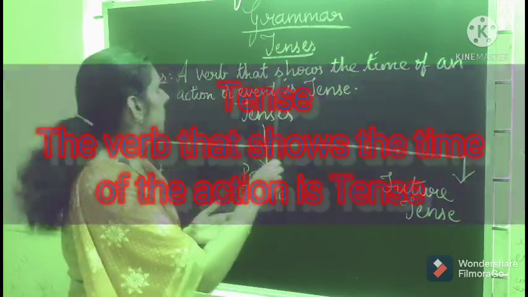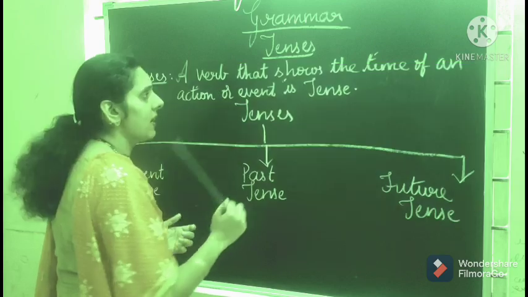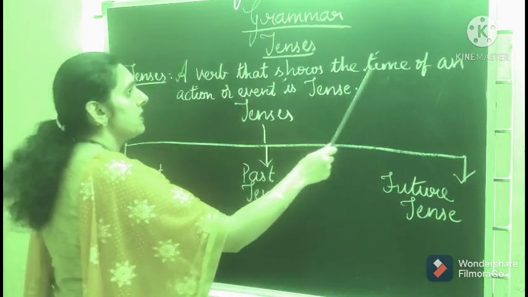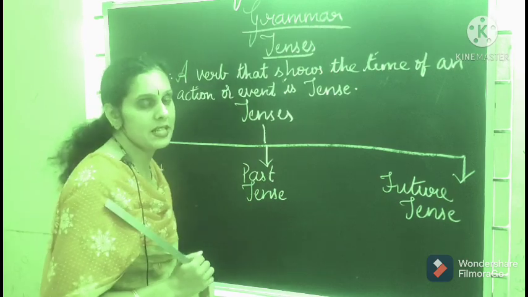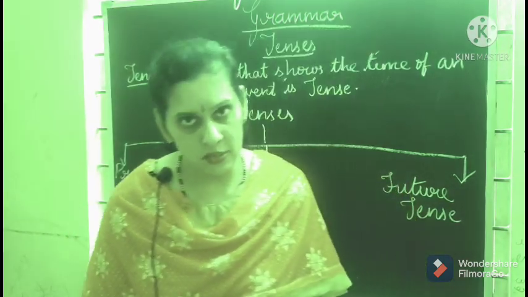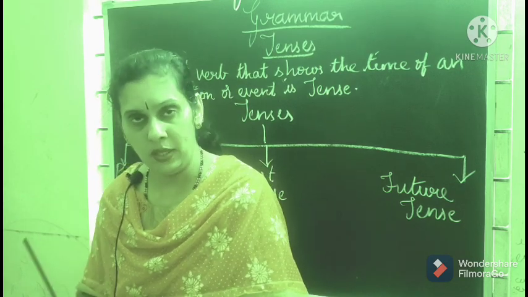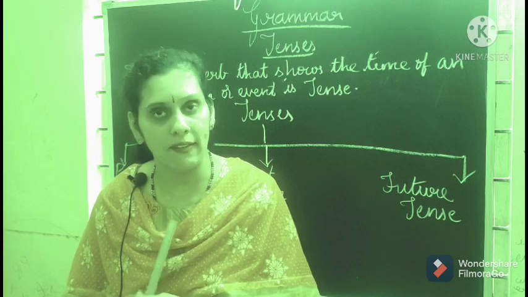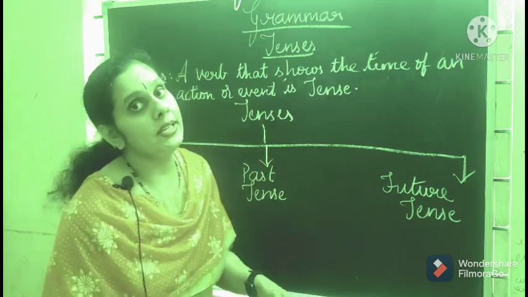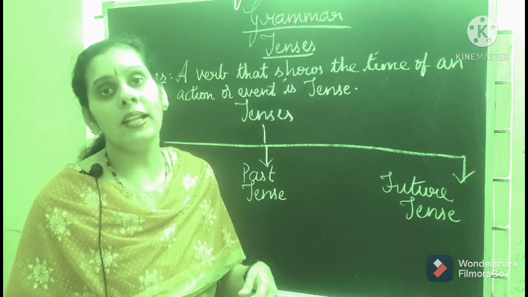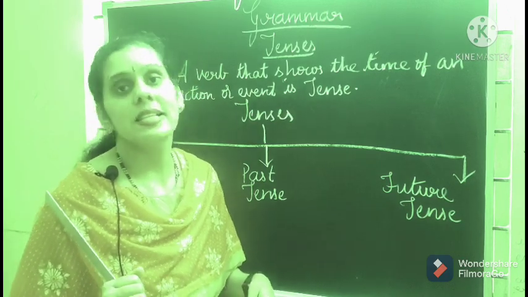A verb that shows the time of an action or event is tense. That means when the action took place, or when the action is going on now. That is, whatever action we are doing that is going on now, like what I am doing now, I am explaining. Next, whether it has been completed or whether it will go on in the future, we call it tense.